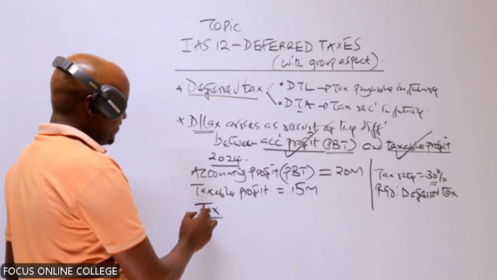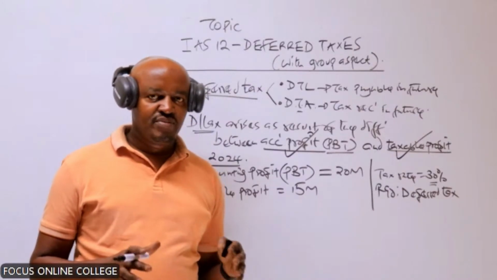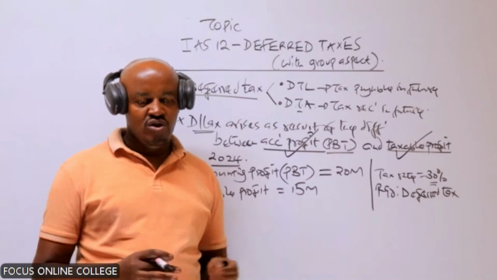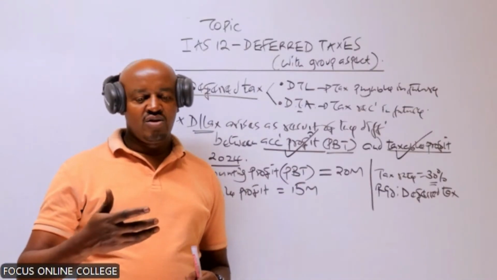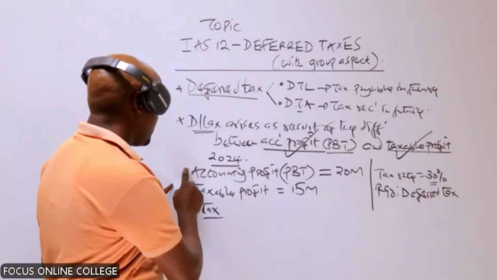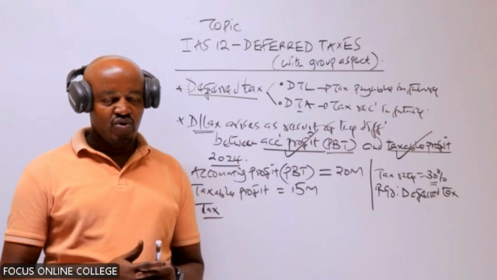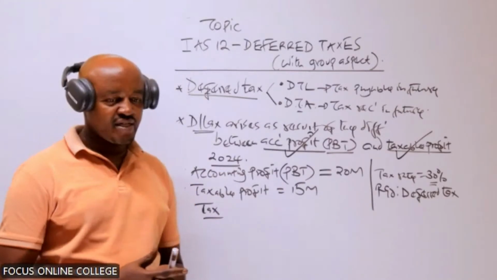Remember from our definition, we have said a tax to be paid by the company should be based on the profit. On what? On the profit. And in this case, if I ask you how much profit was reported by this company, from these two profits, which profit should you give me? Should you give me the accounting profit or taxable profit?